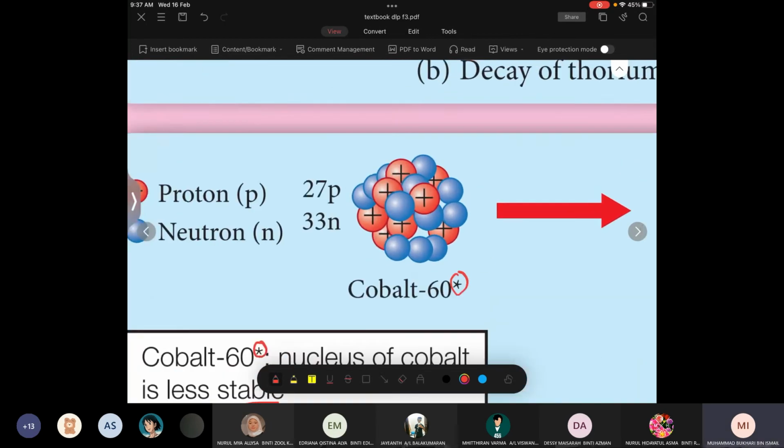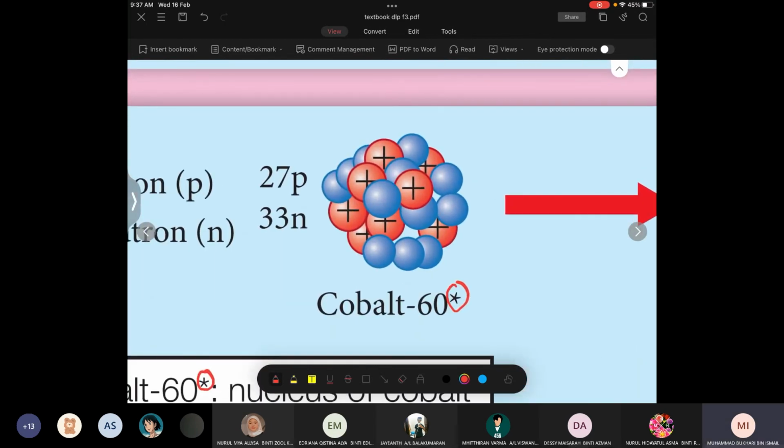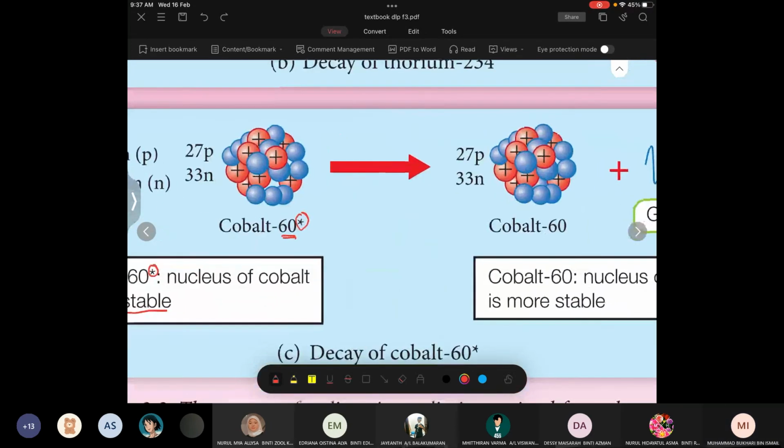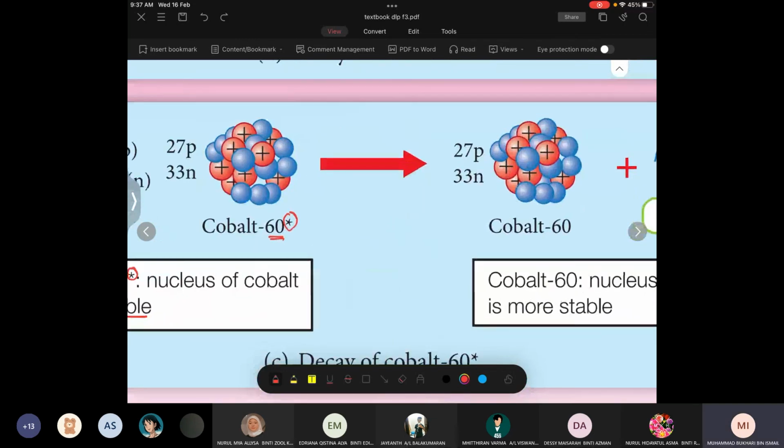Okay, now can you tell me where the 60 comes from? 60 comes from the summation of proton and neutron, which is 27 plus 33. Right. Now, this is cobalt, and this is also cobalt.